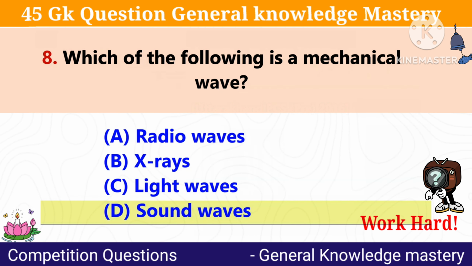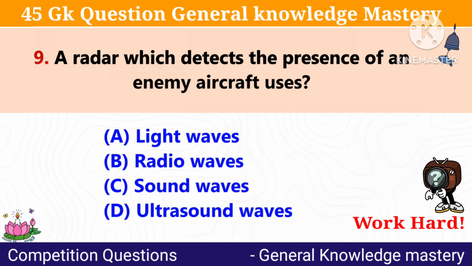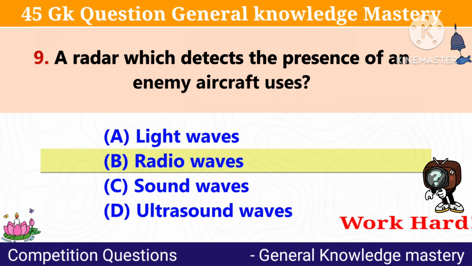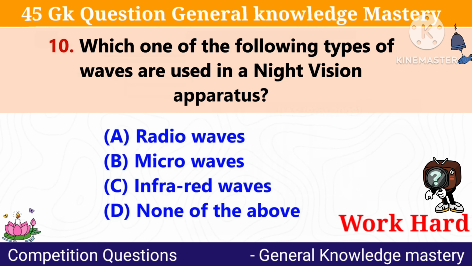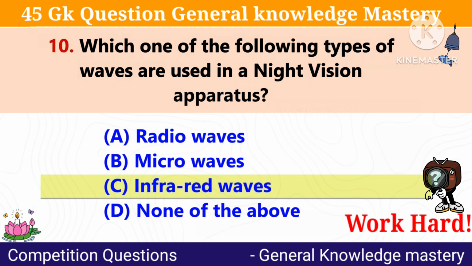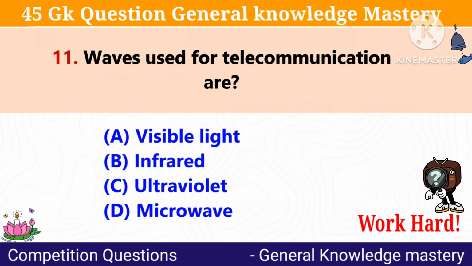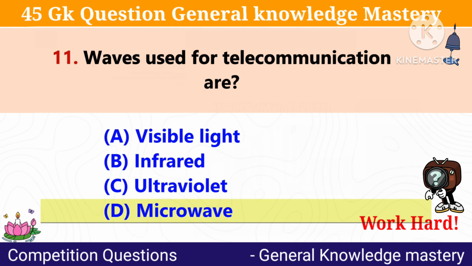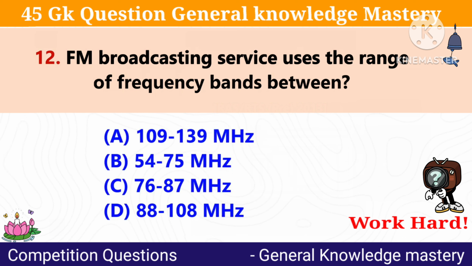Answer: Sound waves. A radar which detects the presence of an enemy aircraft uses? Answer: Radio waves. Which one of the following types of waves is used in the night vision apparatus? Answer: Infrared waves. Question 11: Waves used for telecommunication are? Answer: Microwaves. FM broadcasting services use the range of frequency bands between?